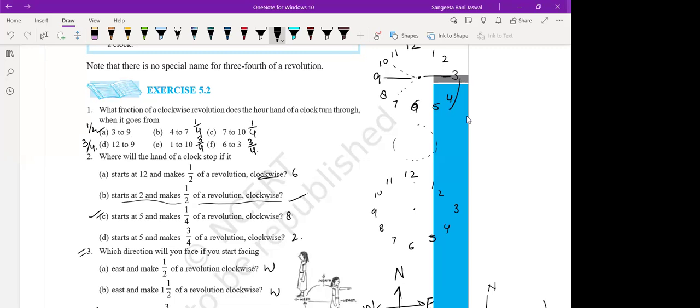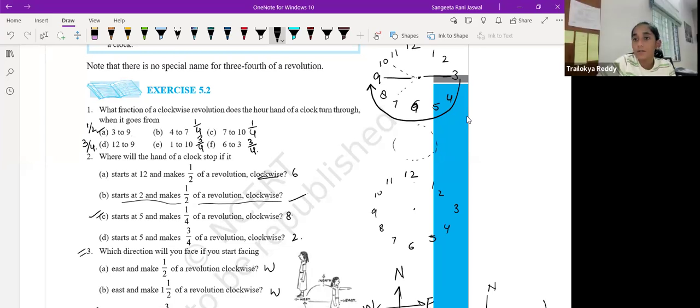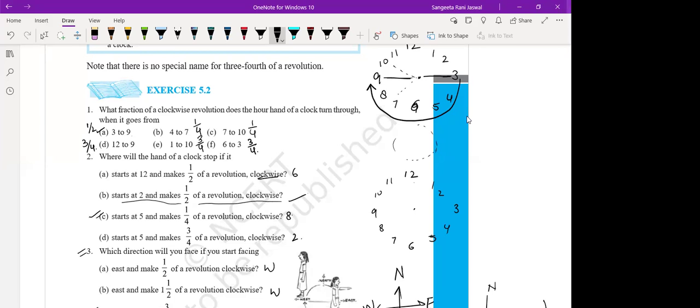So from 3 to 9, how much fraction of the revolution? This is one complete circle. Trilokya will tell me. Ma'am, half of the circle. Yes, half. We just have to say the fraction. So that's half, 1 by 2.